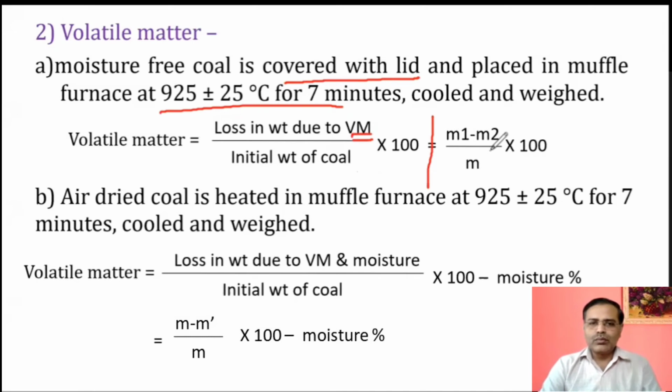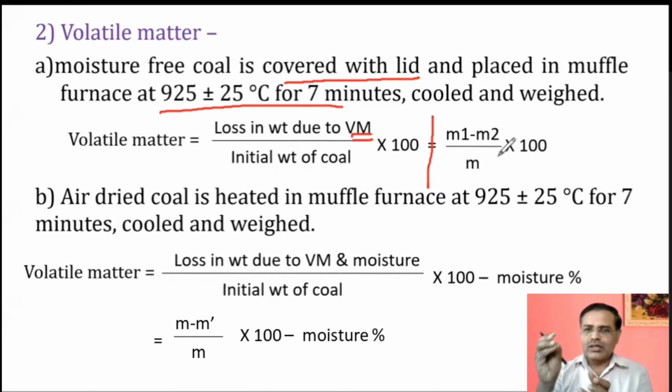We are getting M1 minus M2, but it is divided by M, not M1. Remember this. You make the mistake here: you write M1 here, which will be wrong. Why should it not be written as M1? Because this M1 is not the very initial weight. The very initial weight is only M, which you have taken at the starting. That contains some moisture, some volatile matter, and some ash also. So here we must consider M as the very initial weight of the coal sample, not M1 or M2. Okay, so this is step 1.